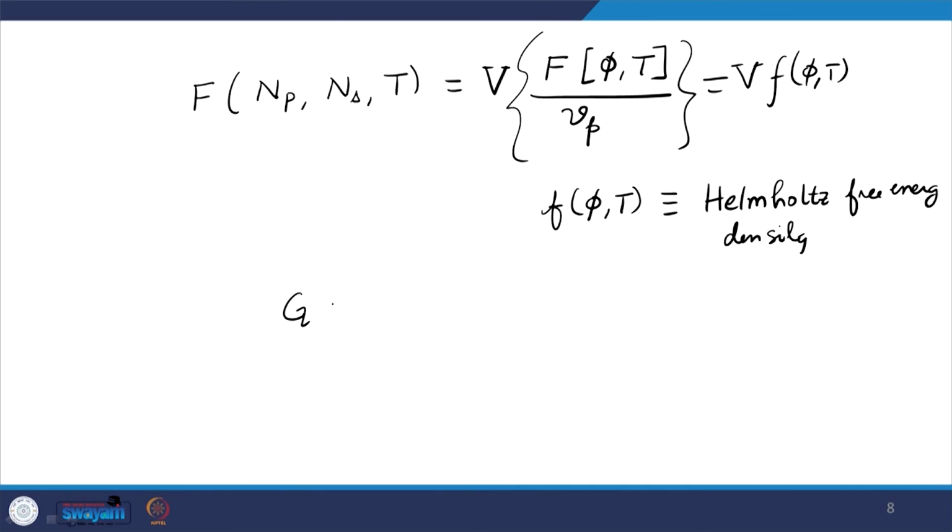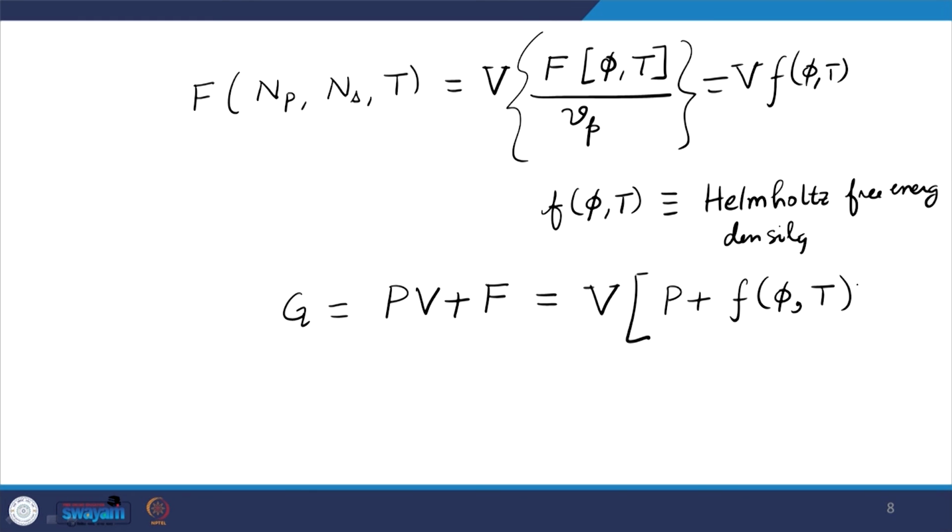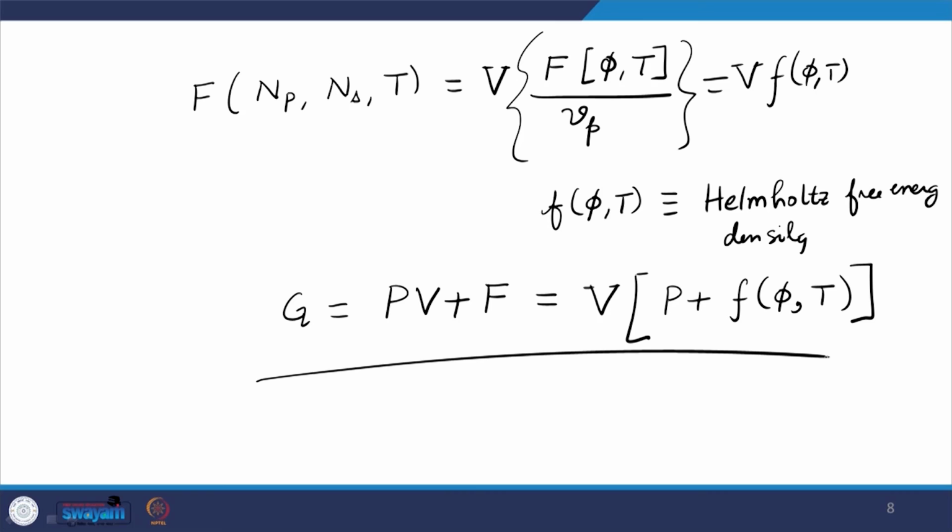Going back to the expression of G, G was PV plus F, which I can write as V multiplied with P plus f of phi, T. Now we can start from this particular expression of the Gibbs free energy, or the expression of small f of phi, T, and use that to determine the condition for mixing and phase separation.